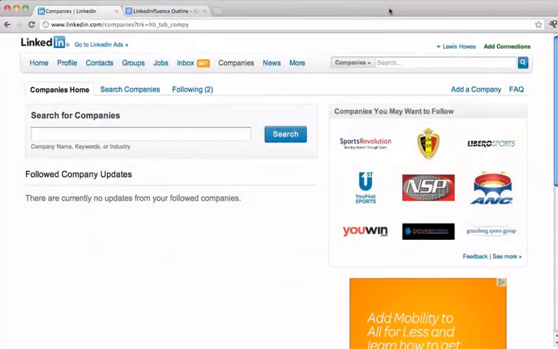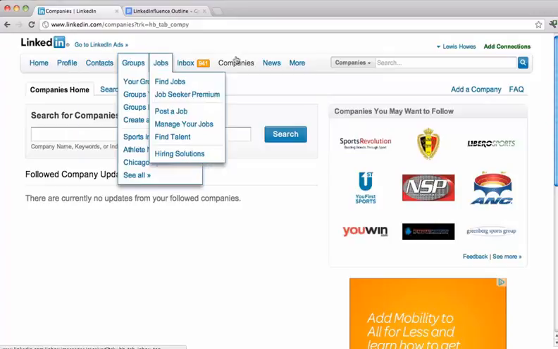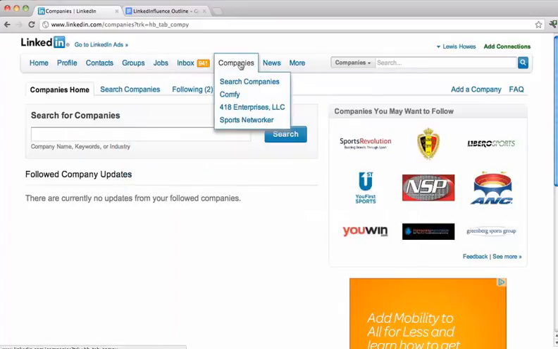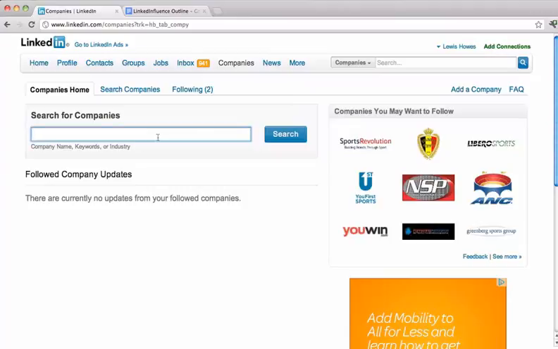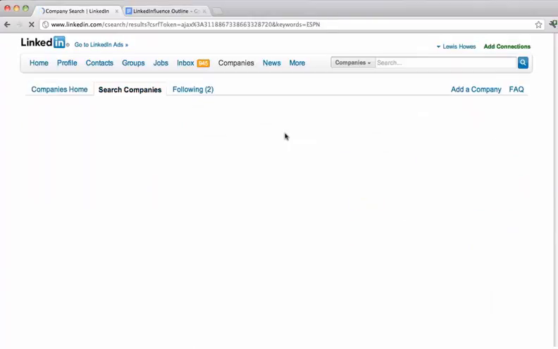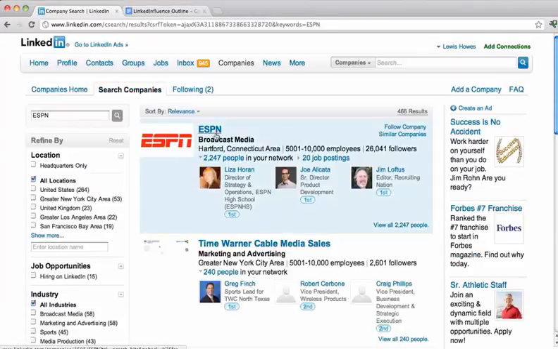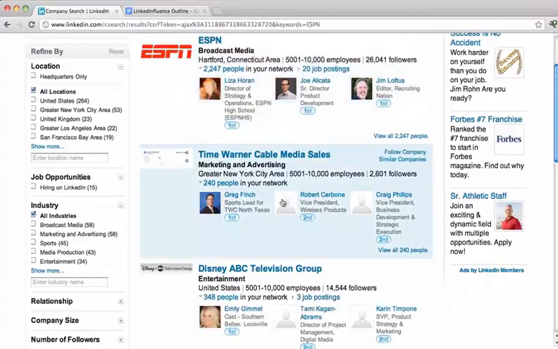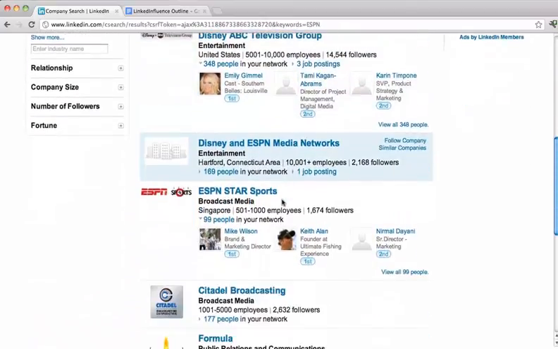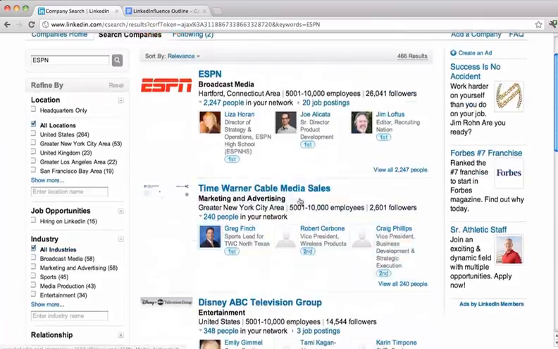So this is the companies section on LinkedIn. Again, if you go to the top tab, you just click on companies here, or you click on search companies. Basically, you can go here, you can type in ESPN. Click on search, and you will see that ESPN pops up. There are different companies that pop up that are related to ESPN, ESPN Star Sports, etc.